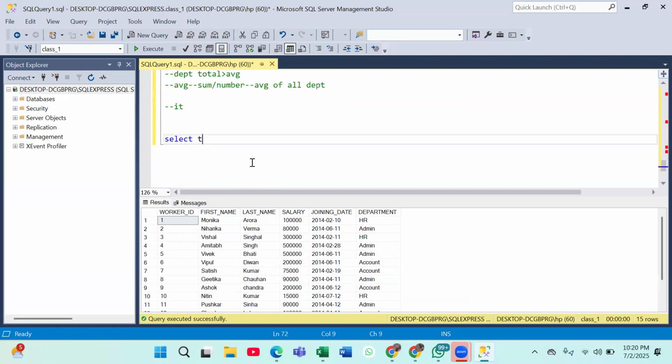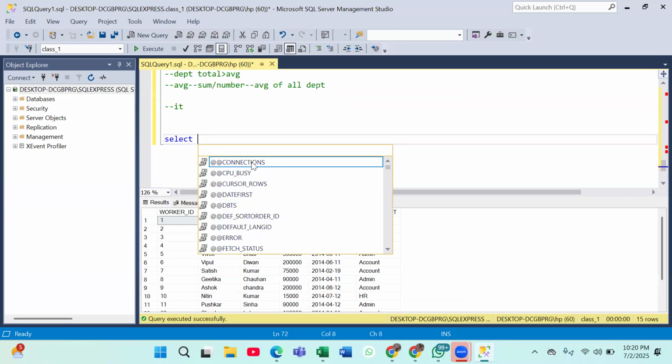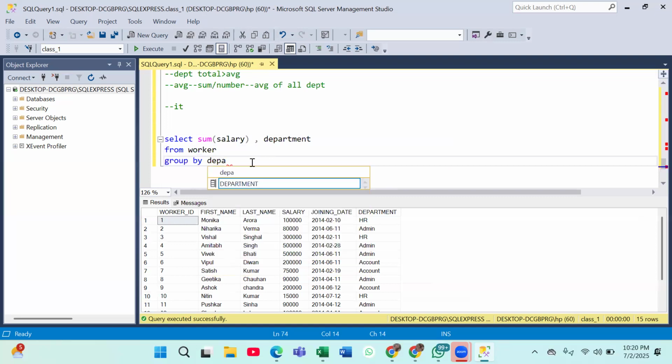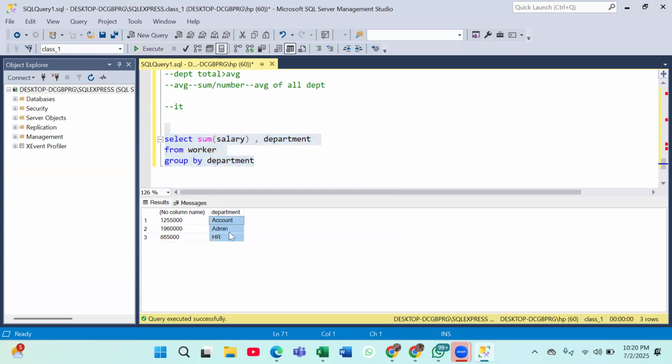First, I will find out total. How will I find out total? By sum of salary department wise. It's from which table? It's from my table worker. Group by department. So here you can see that I will only get unique departments now, correct? I will only get each department one time. Don't you guys think that?